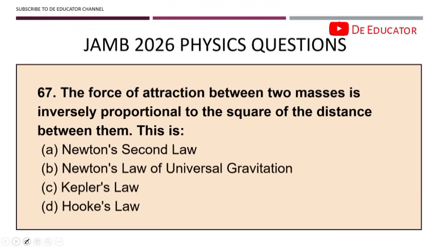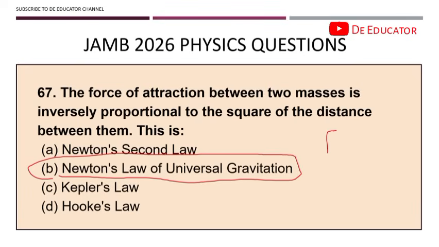250 joules. 67. The force of attraction between two masses is inversely proportional to the square of the distance between them. This is Newton's law of universal gravitation. It is very straightforward. What this law says is that there is a force of attraction that is proportional to the two masses, m1 and m2, and it is inversely proportional to the square of the distance, r square. That's where we have this formula. Then the constant, you put the G. Remember this formula, right? It's that straightforward.